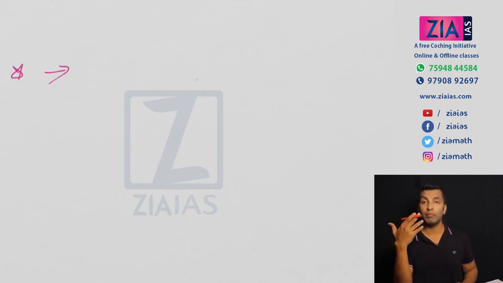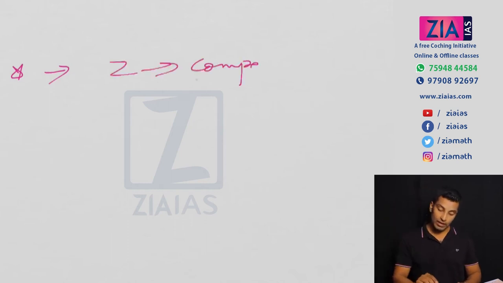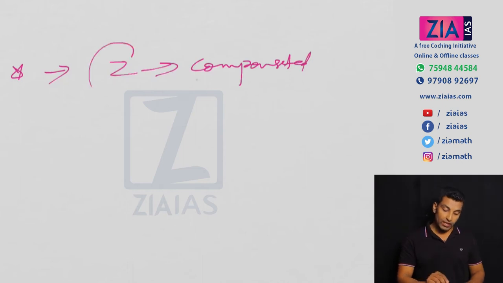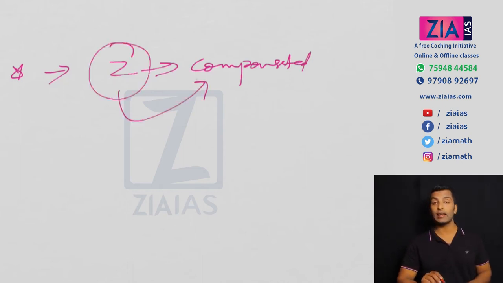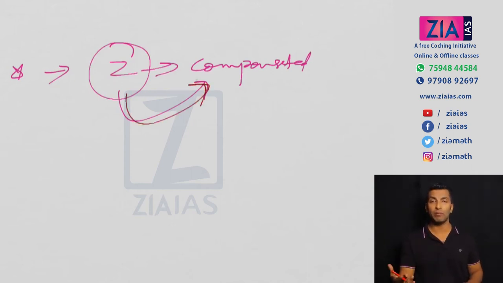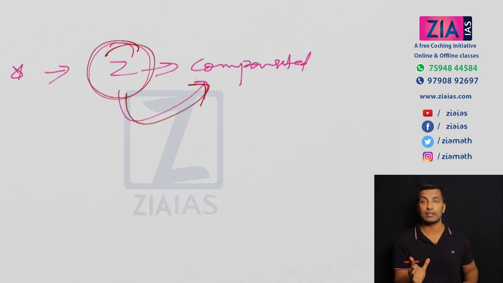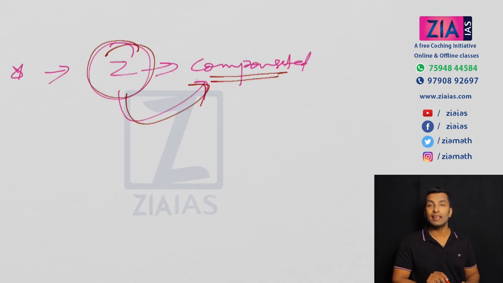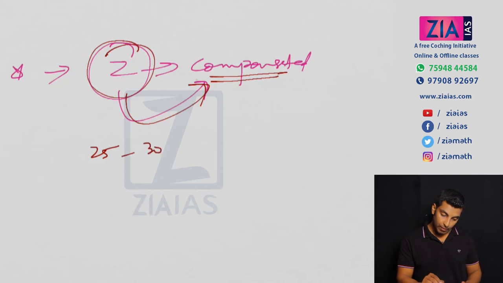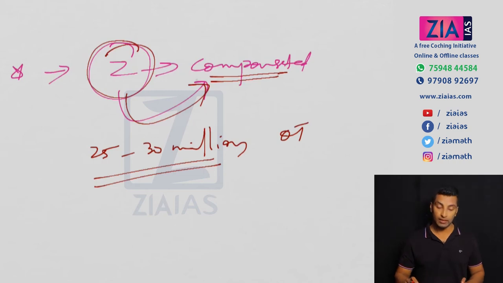Okay, but the point that you need to remember is, here in the abolition of zamindars, the zamindars were compensated. Okay, so zamindars were compensated. So you have taken away the ownership of zamindars, but you have compensated, unlike in the Soviet Union. So you can see in the Soviet Union, for the same land reform, the land was simply taken away, there was no compensation or anything. Okay, here it was also very easy, because zamindars and moneylenders were considered enemies. Okay, so it was very easy to implement this, and they were compensated also. And that's the reason why this was successful. Okay, now you can see around 25 to 30 million occupancy tenants got the benefit out of it.